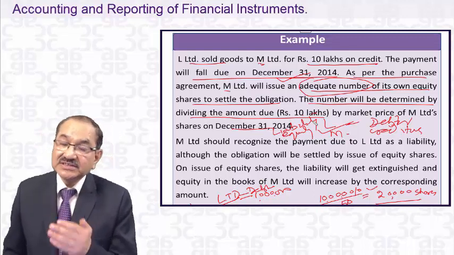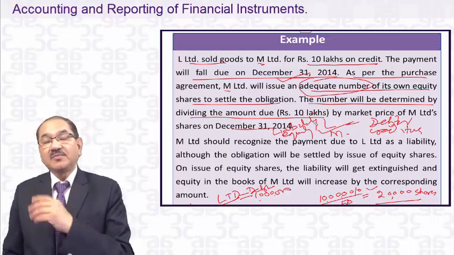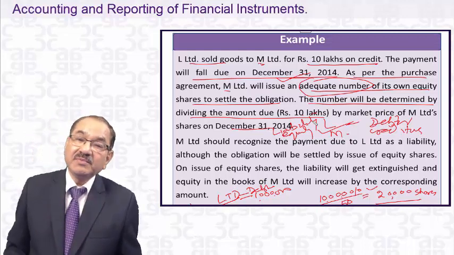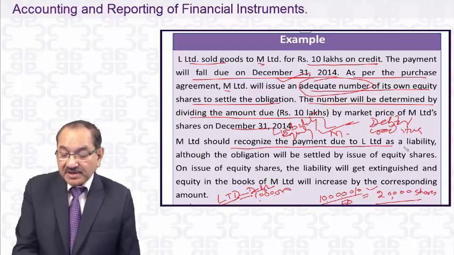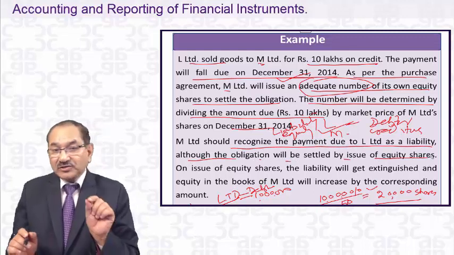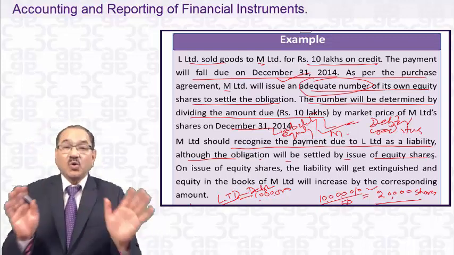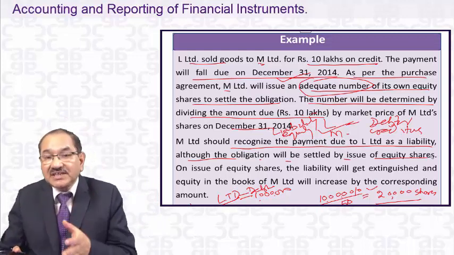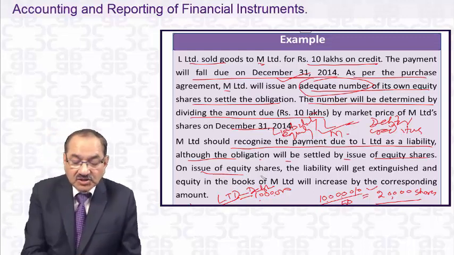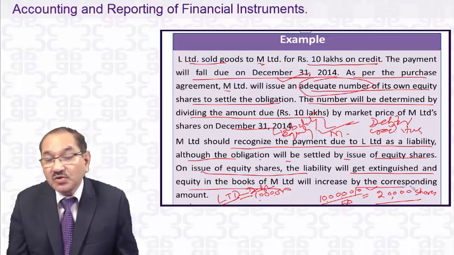And when it issues the shares, they will debit the creditors. Equity share capital account will be credited, and some amount will go to the securities premium. So in that case, M Limited should recognize the payment to L Limited as a liability, although the obligation will be settled by issue of equity shares. We should not confuse that M Limited is issuing equity shares, so it is equity capital. No, it will be equity capital on 31st December 2014 when you are issuing the shares, not before that. On issue of equity shares, the liability will get extinguished and equity in the books of M Limited will increase by the corresponding amount. So it's a liability.